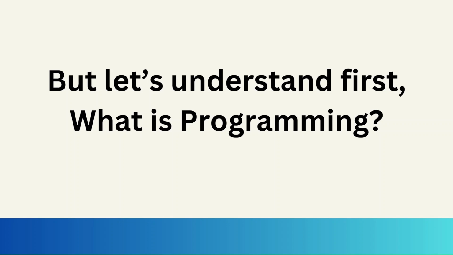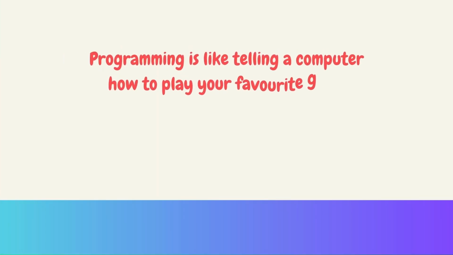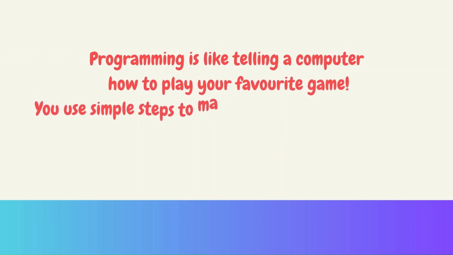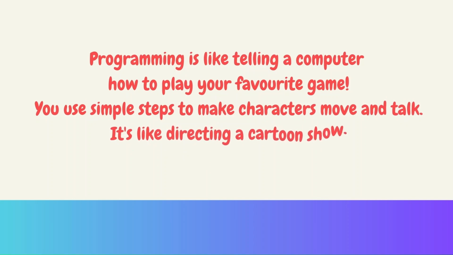In simple terms, programming is like when you tell a computer how to play your favorite game or favorite music or anything. It is just simple steps to make our characters move and talk. The way we interact with computers is through programming, because computers cannot understand us directly.